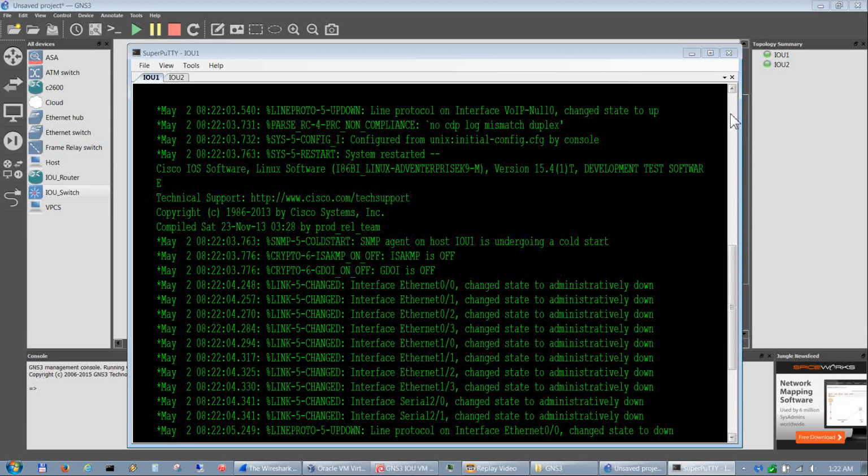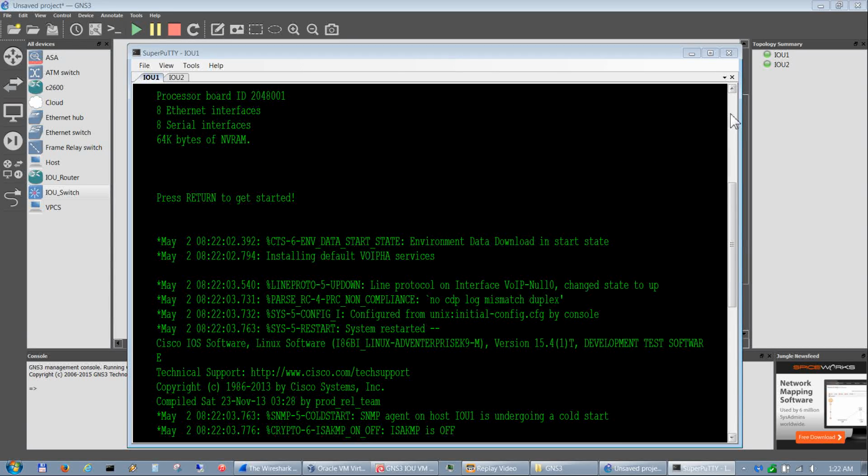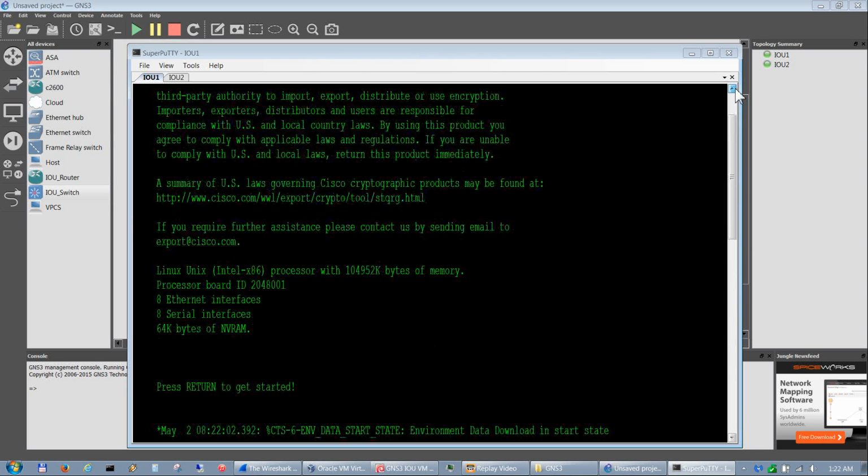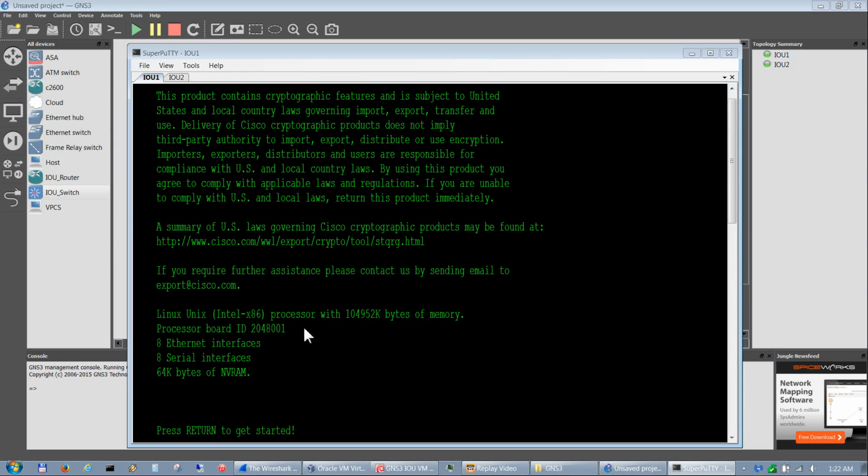If you go up on the router, which is IOU1, you can also do show ver to see this if you want. It will show you that it's a Linux image, and it'll show you the interface types. So there's 8 Ethernet and 8 serial by default that get loaded for this.